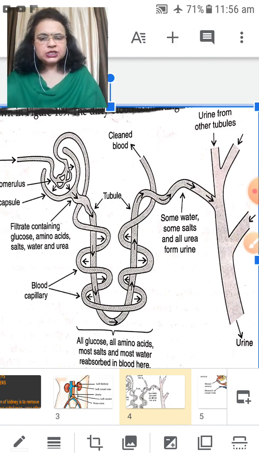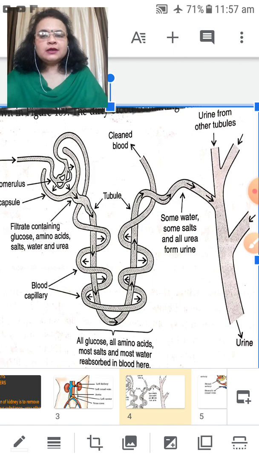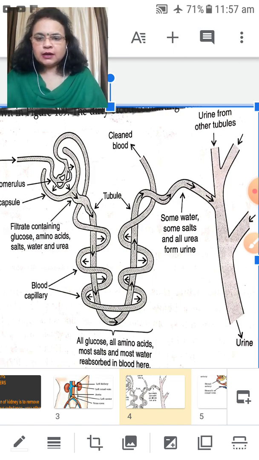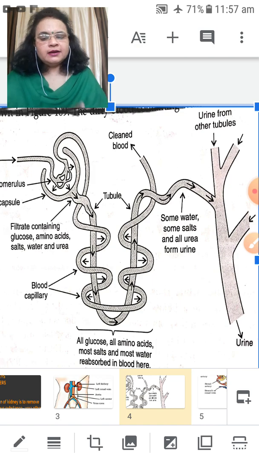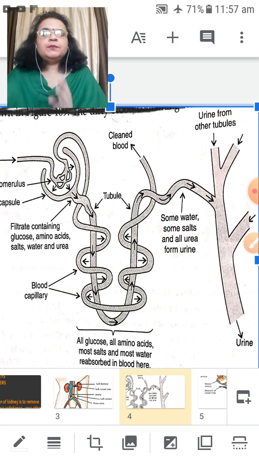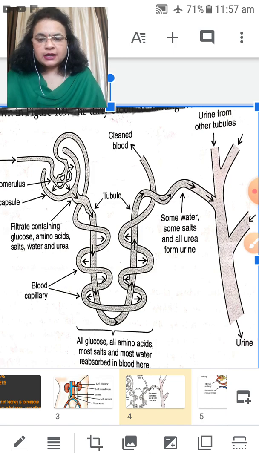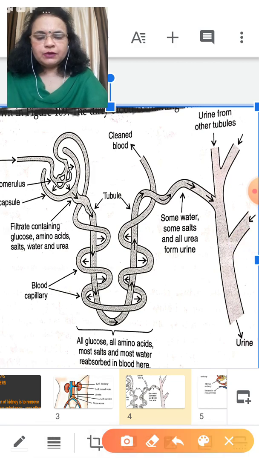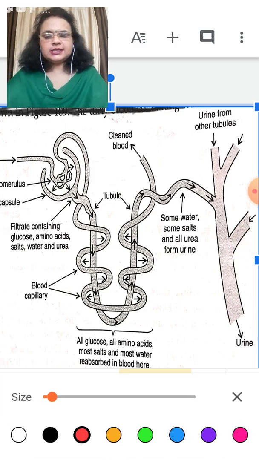Nephrons are tube like structure. One end of it contains a cup like structure which is called Bowman capsule. At the other end it is a tubule, and this tubule is connected to a duct which is known as the excretory urinary collecting duct. Now let's start the function. How is the blood cleaned, how does the excretory system work inside the nephrons? See everyone, you all have to be very clear with this explanation.